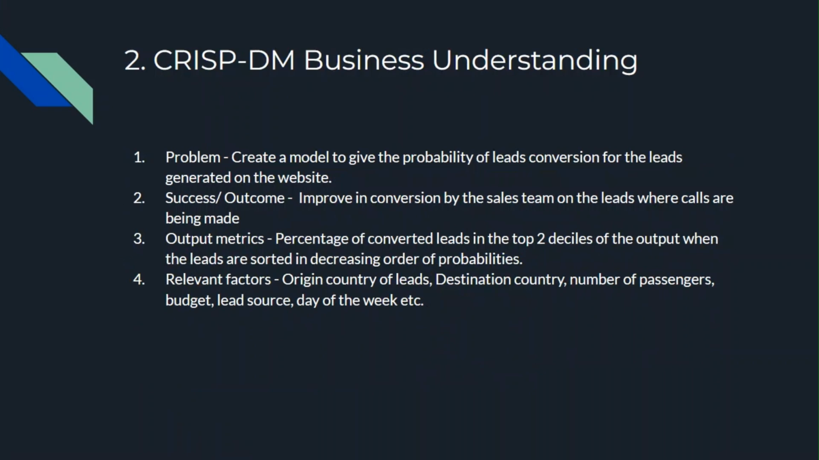So that is the success criteria or outcome. Output metrics would be the decile analysis. We can do a decile analysis on our models and look at the percentage of converted leads in the top two deciles. If out of all the leads, only the top two deciles are handled by the sales team, then there should be very high conversion on those two deciles of leads. So we can come up with a cutoff probability, and any lead above that probability will go directly to